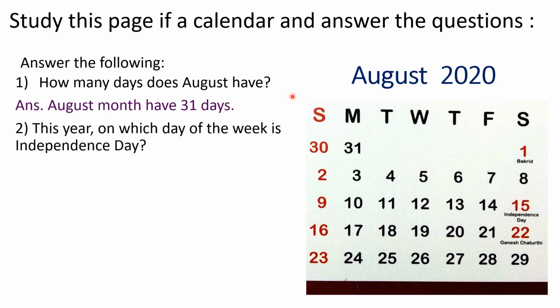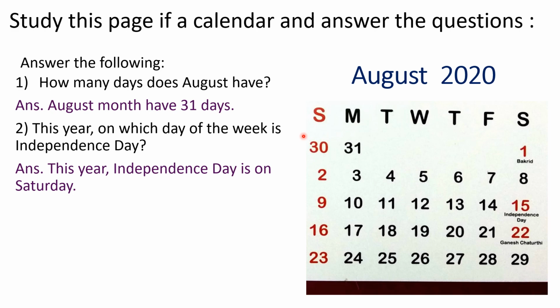This year on which day of the week is Independence Day? Now we all know Independence Day falls on 15th August. But here read the question, which day is asked, not date, which day. So here is the 15th August Independence Day and it falls on Saturday. So right answer. This year Independence Day is on Saturday.